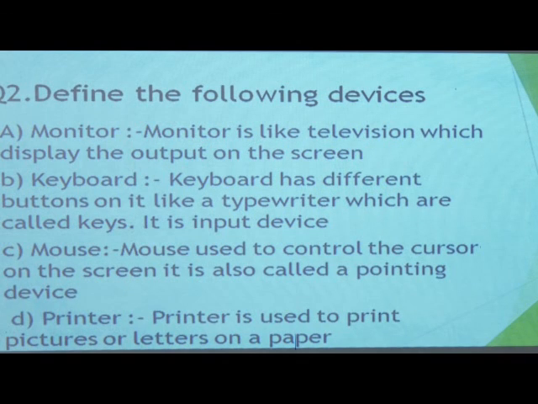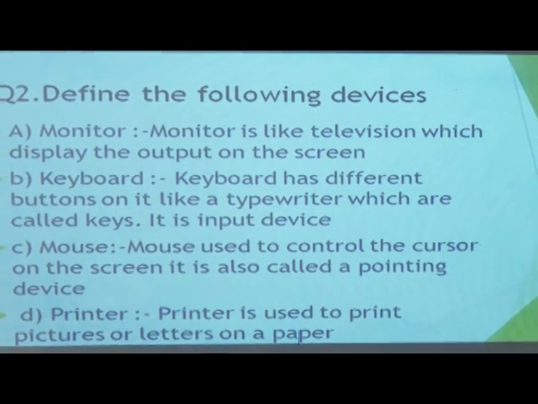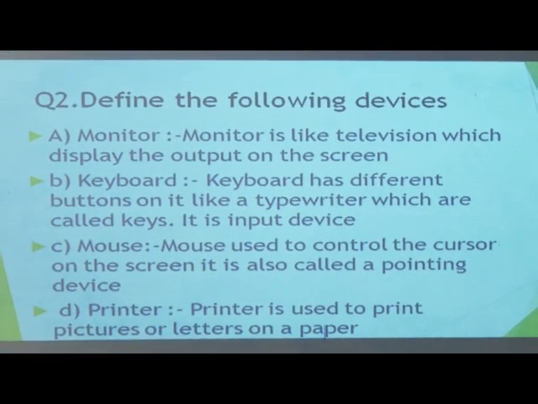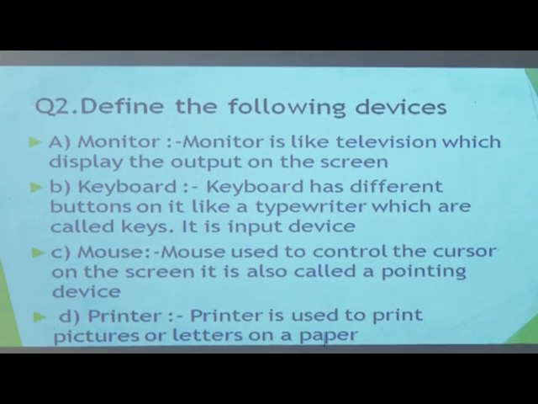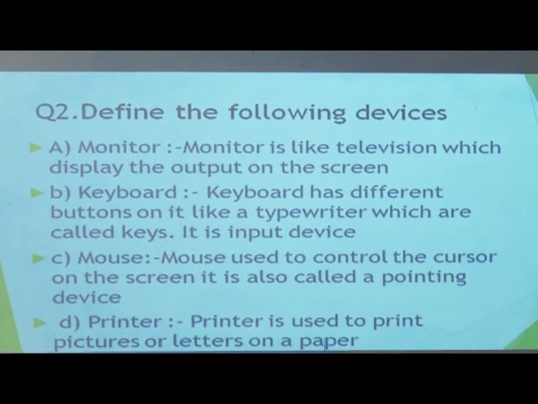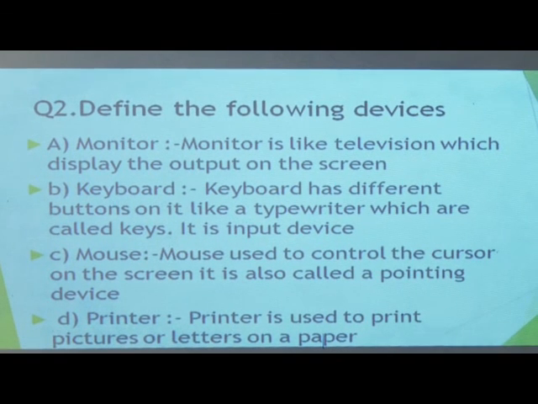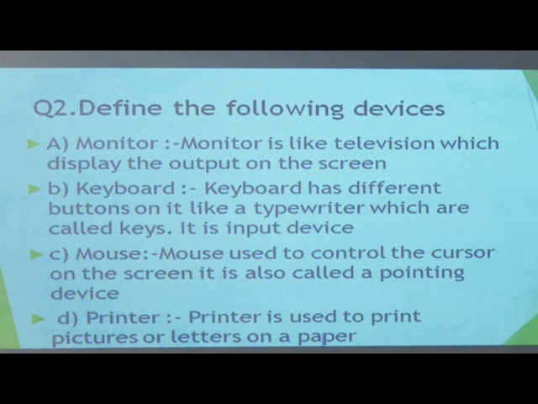Next is define the following devices. First is a monitor. Monitor means what? Monitor is like a television which displays the output of what we are doing in the computer.